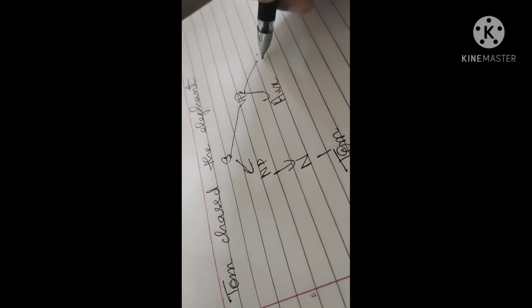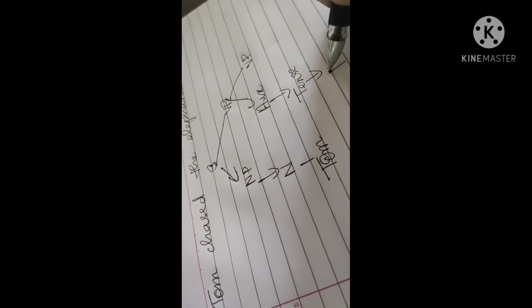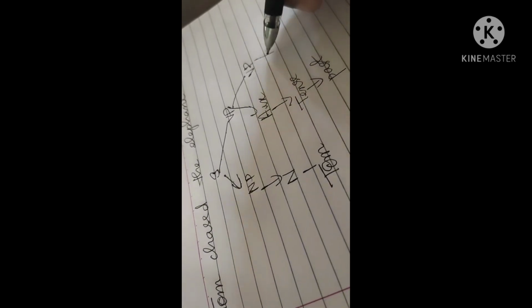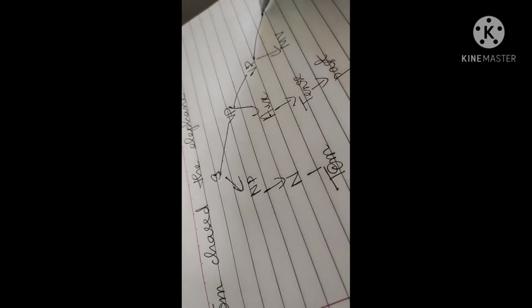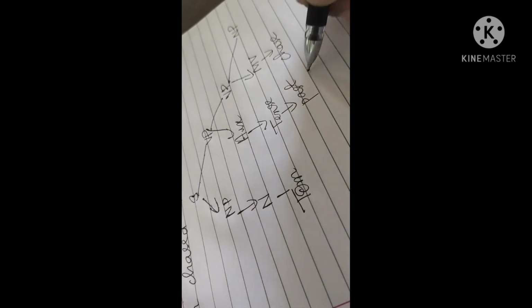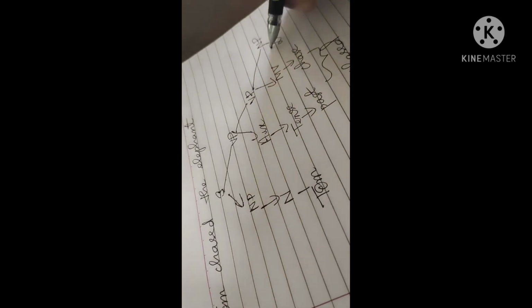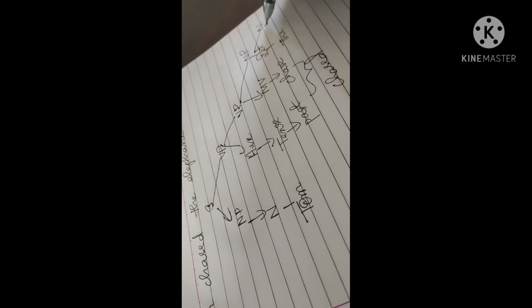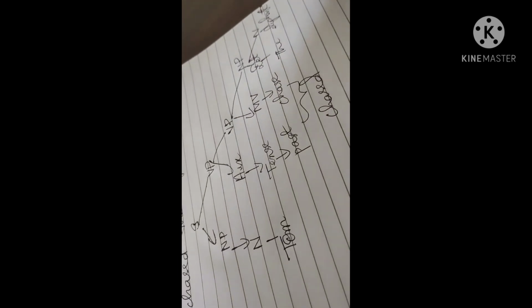The tense here is past. In the verb phrase we have the main verb, chase, and the elephant, which is a noun phrase. So past and chase gives chased. Noun phrase, we have determiner, the, and the noun elephant. So we have Tom chased the elephant.